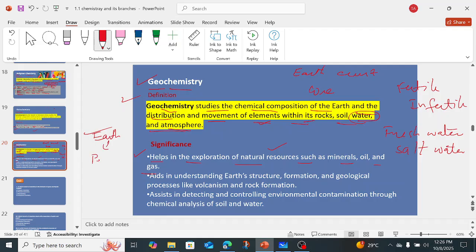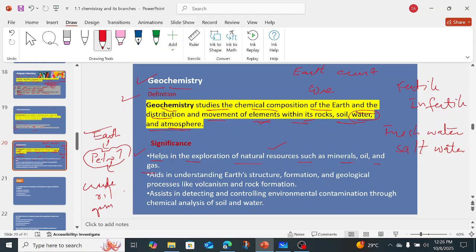When we study the earth surface, then we come to know, okay, there might be a possibility that there would be petrol, there would be crude oil. Basically it's not petrol, it's crude oil, right? So there would be gas. How do we come to know that in this particular area there would be gas? When we study the chemistry of the earth surface area, then we come to know that. Again, it aids in understanding earth's structure, formation, and geological processes like volcanism and rock formation, right?